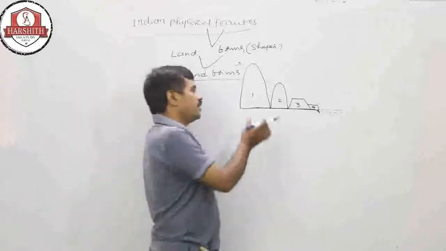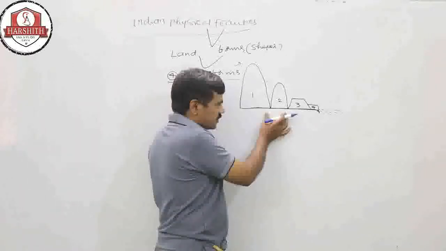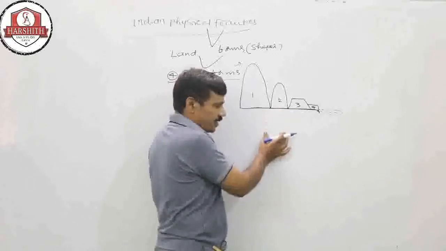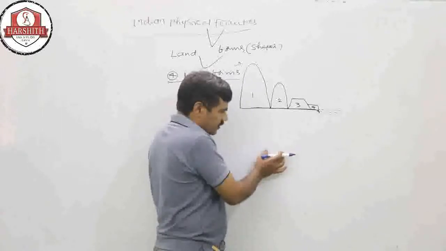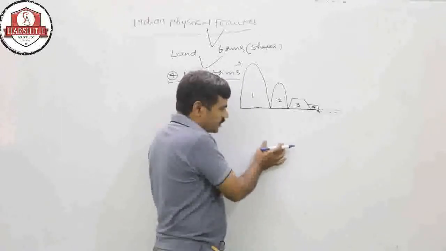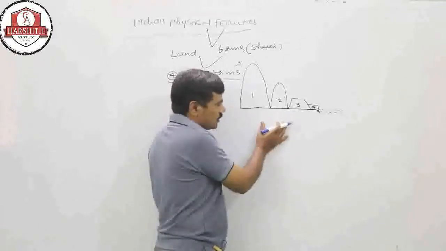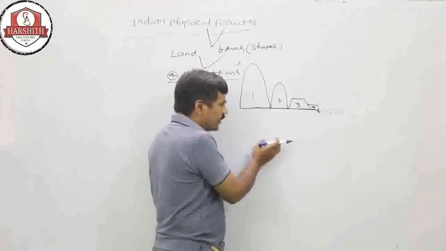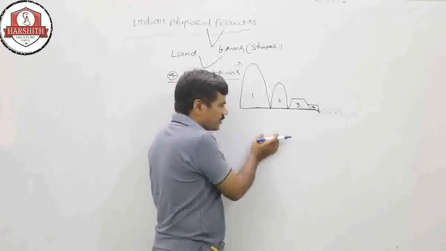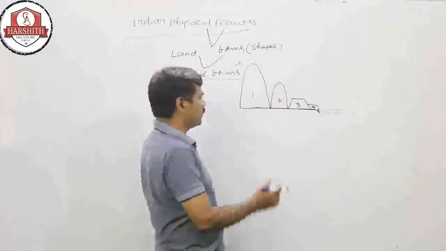The internal structure of the earth is composed of different types of rocks. Through disasters like earthquakes and volcanoes, some of the material comes towards the earth's surface and upper layer.